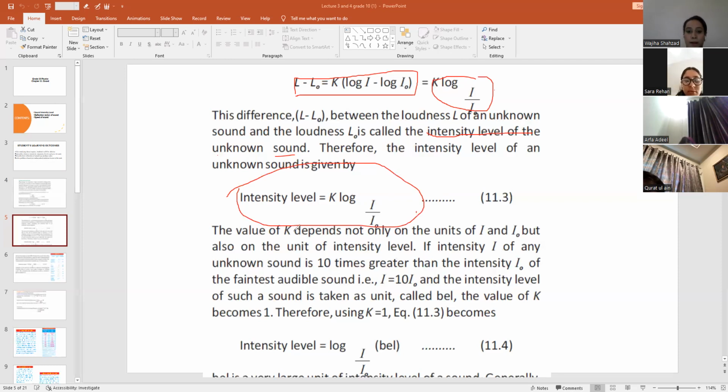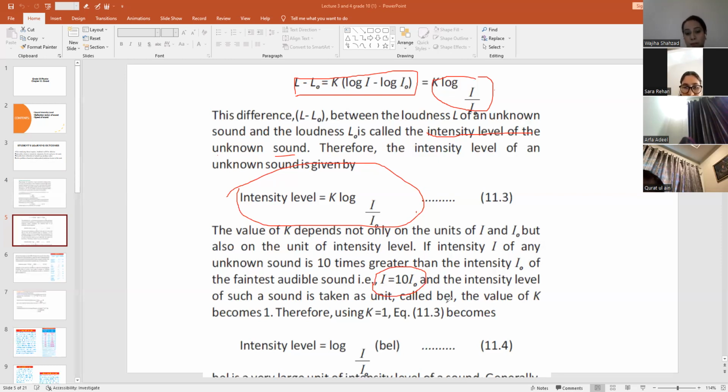The value of K depends not only on the units of I and I naught, but also on the unit of intensity level. So this value depends upon the units of intensity level, right? If the intensity I of any unknown sound is 10 times greater than the intensity I naught of the faintest audible sound, let's say you have this intensity I, and this intensity I is 10 times more than this faint sound, then we can write I equals 10 times I naught, and the intensity level of such a sound is taken in a unit called bel.